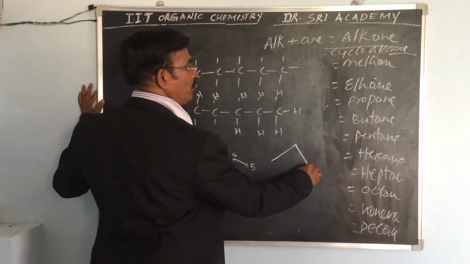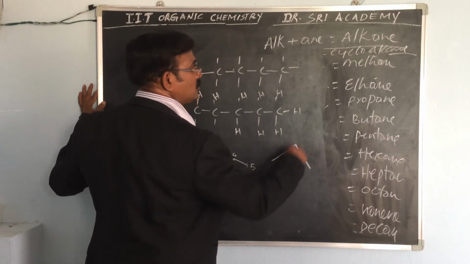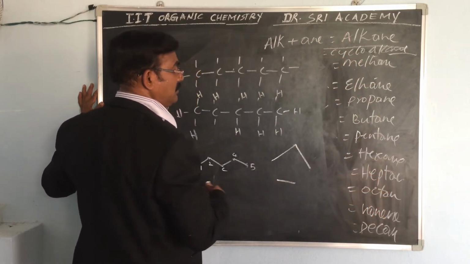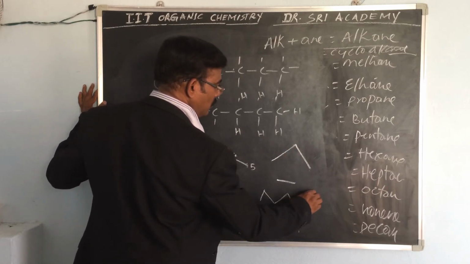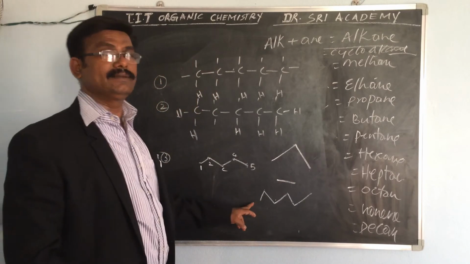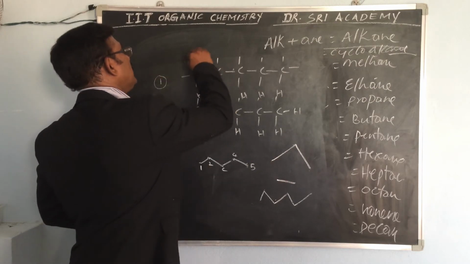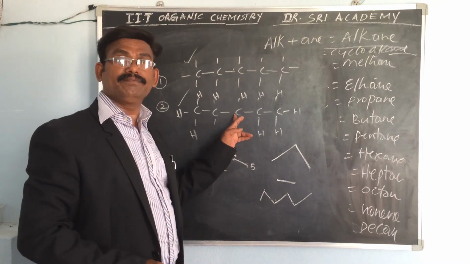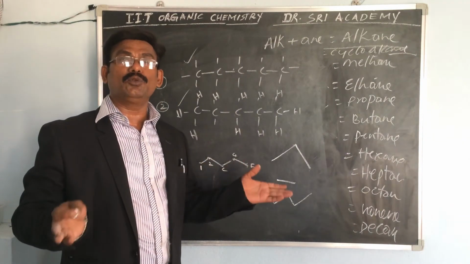So how many are there? 1, 2, 3, propane. If one bond is there, ethane. For methane there is no such type of structure. For hexane, 1, 2, 3, 4, 5, 6, hexane. Not like this; you just have to remember it like this. No need to always write these things. This is the shortcut method and easy to write.